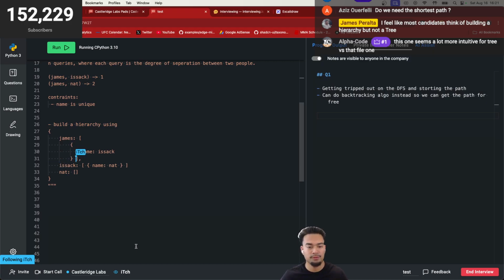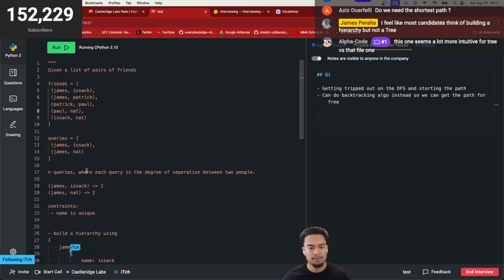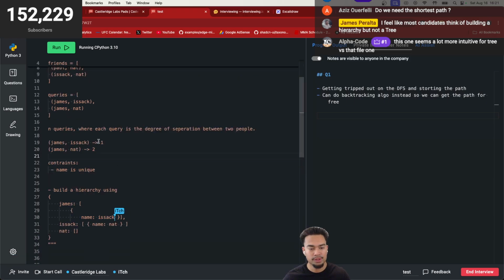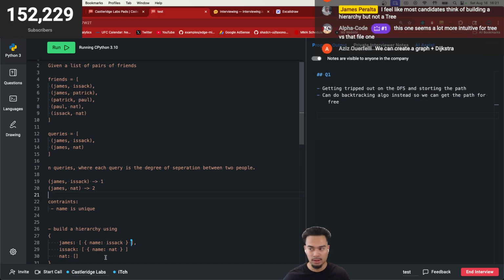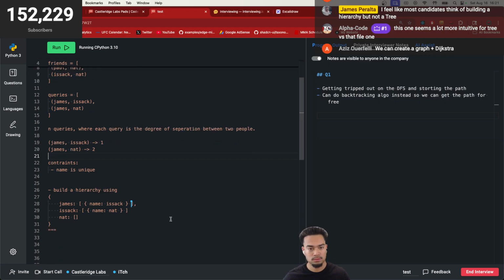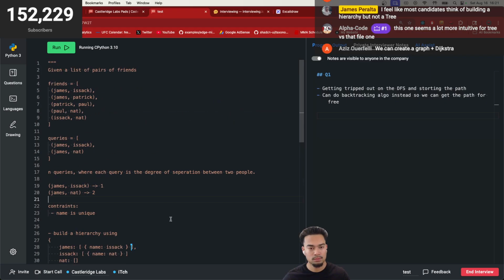If we perform a DFS, okay. But what if we're looking between James and Nat? There are multiple ways I can get to Nat. I can go James to Isaac, or James to Patrick, Patrick to Paul, Paul to Nat. That's like four. Maybe the degree of separation is actually two, not four.